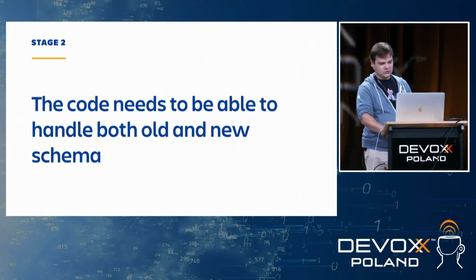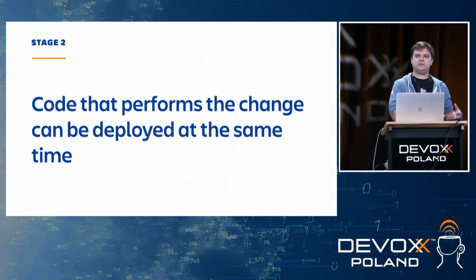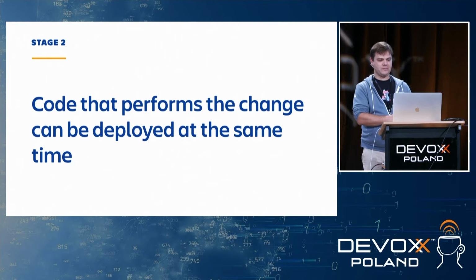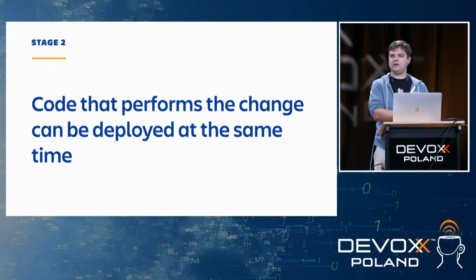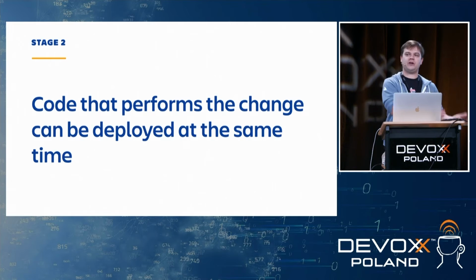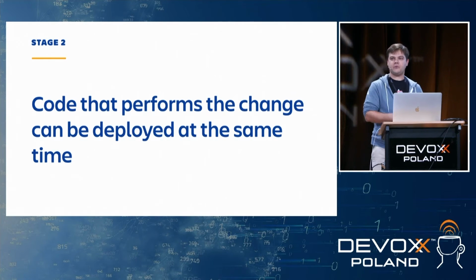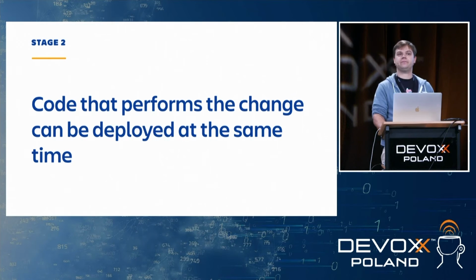What we can also do is that with this change that supports both new and old schema, we can deploy the code that performs the change. So we can deploy it at the same time. We just don't trigger the upgrade yet, right? We can just move the point in time when we actually will trigger the update. So we'll just trigger this upgrade task at a suitable time. Questions? Everything is clear so far?